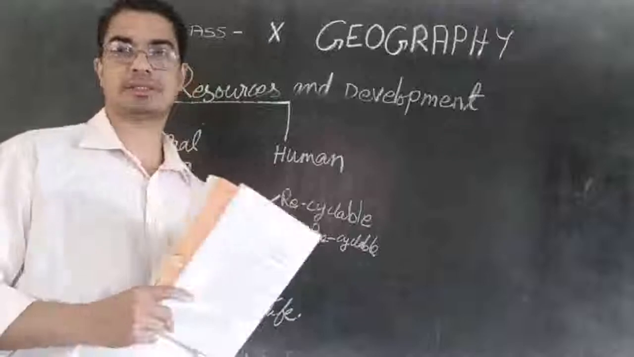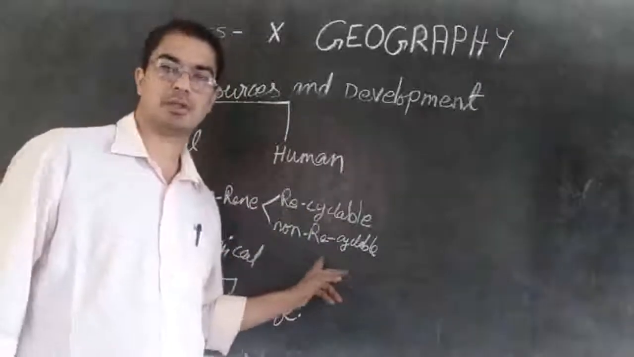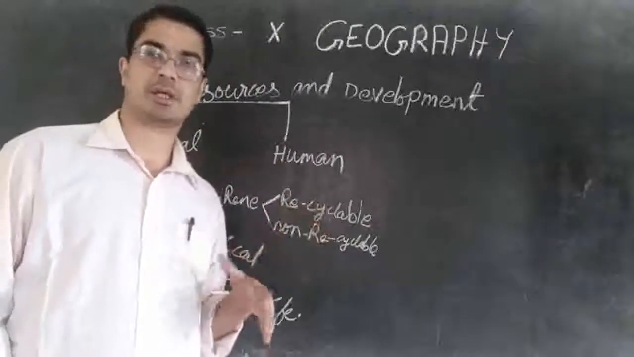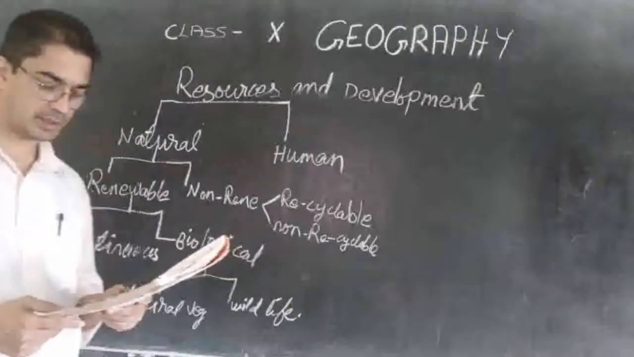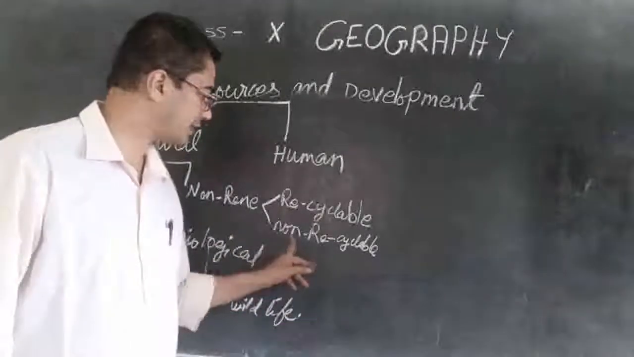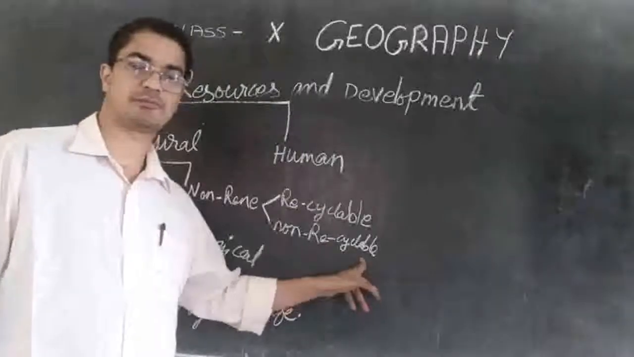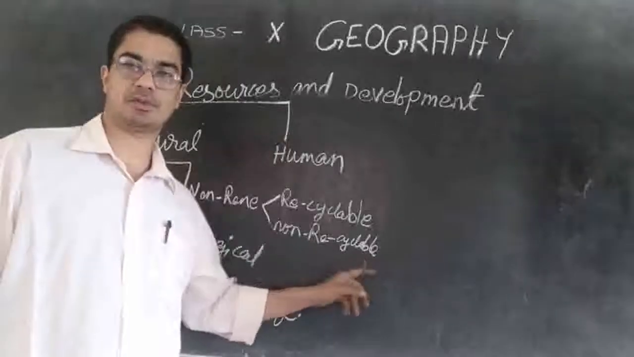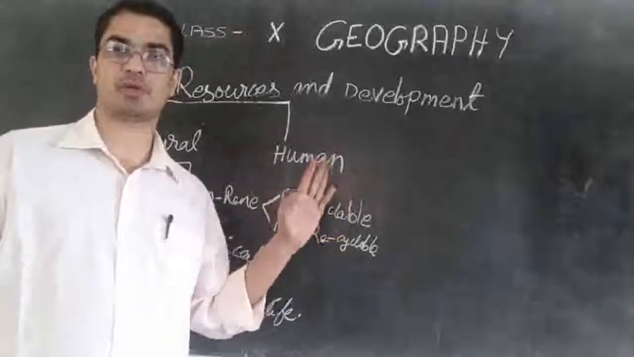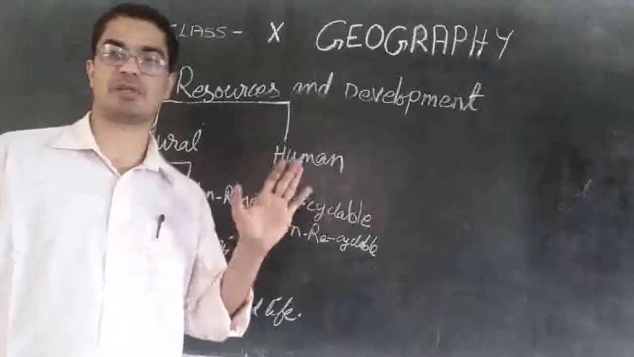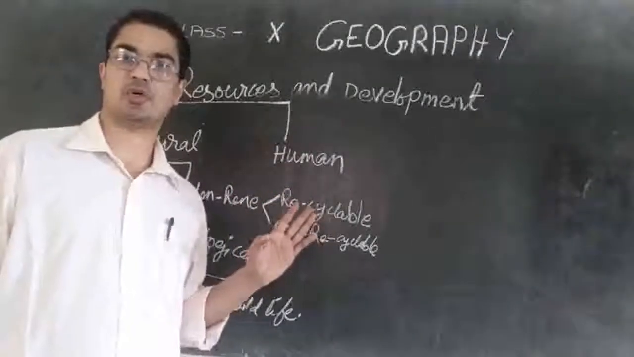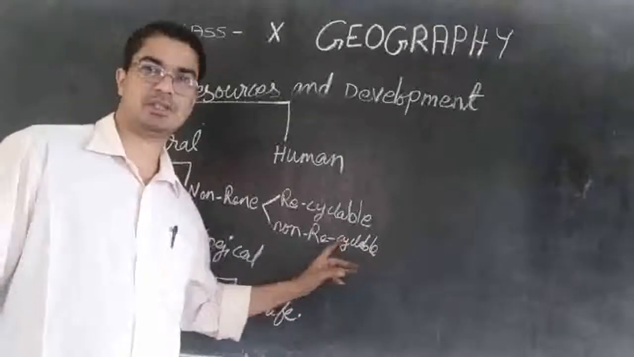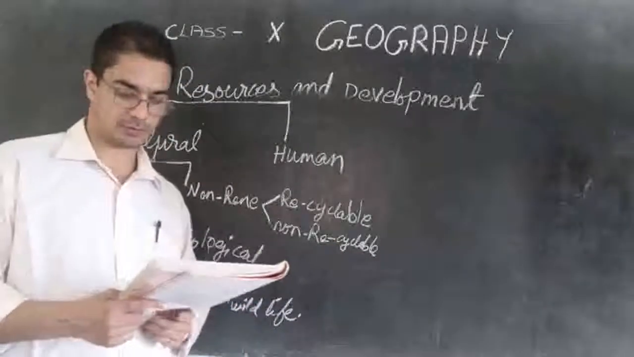So that is recyclable. This paper is recyclable. Then there are some things non-recyclable. If we use once, it is finished. We cannot use it again. That kind of things are non-recyclable. For example, the diesel that we use in the vehicle, the petrol that we use. If we use once, it is over, no more found. It is just used and finished. Nothing is left out. So that is non-recyclable. Once it is used, it is no more found.